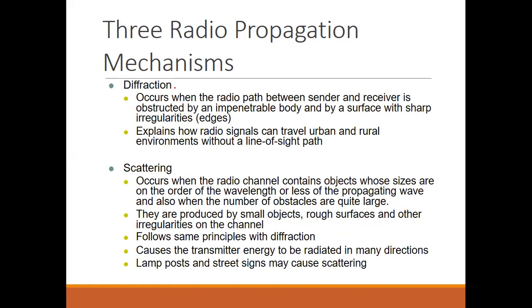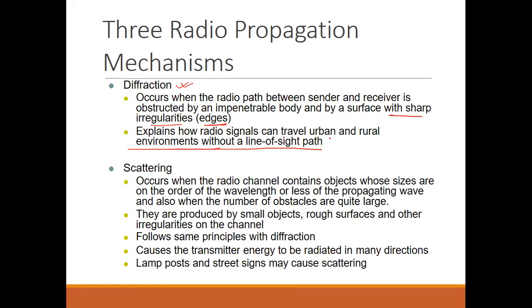So what is diffraction? When will diffraction be there? It occurs when the radio path between sender and receiver is obstructed by an impenetrable body and by a surface with sharp irregularities, or sharp edges. We will see this pictorially also. It explains how radio signals can travel in urban and rural environments without a line of sight path, because there are so many obstructions between the sender and receiver.